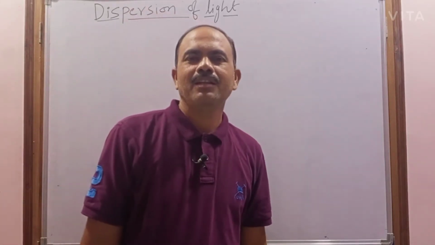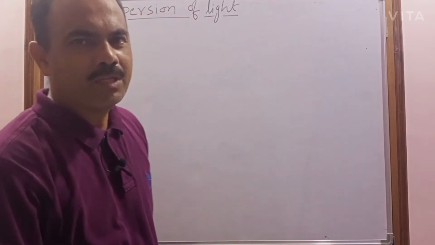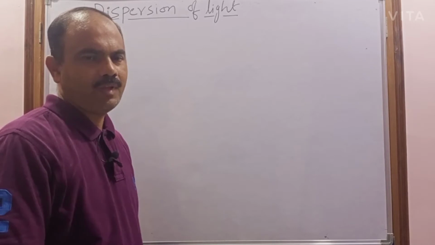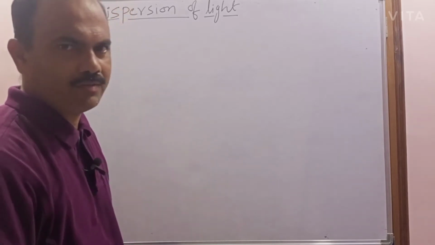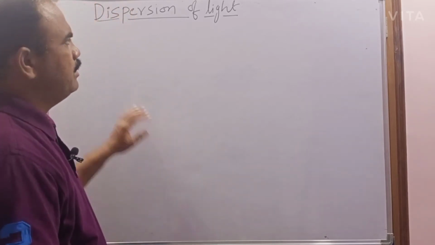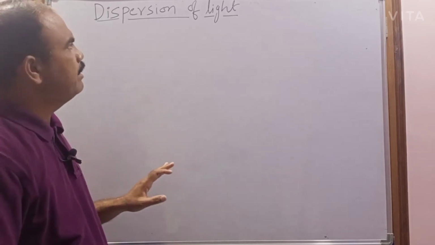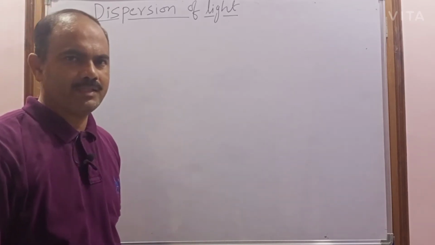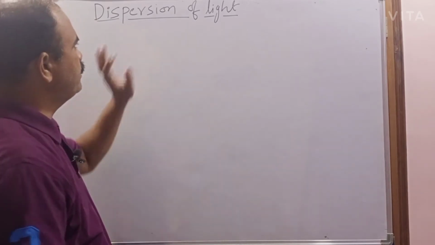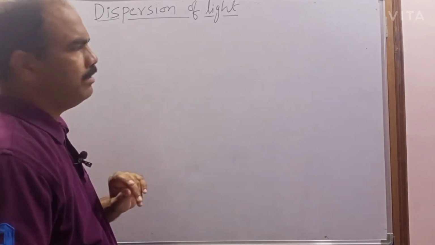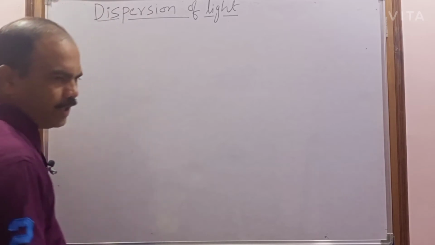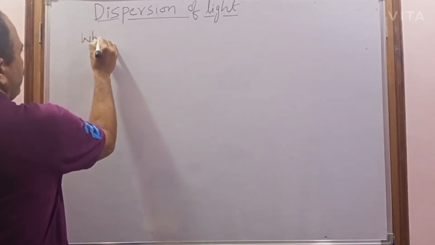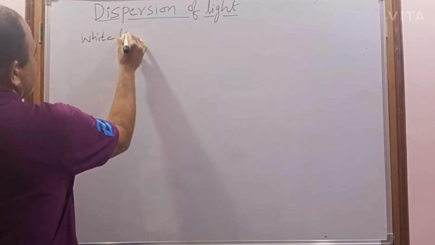Hello children and viewers. In the previous class I explained about the defects of vision as well as problems on defects of vision. Now in this class I am going to explain about the dispersion of light or dispersion of white light. Before going to dispersion of light, I am going to explain about white light. First of all, what is white light?